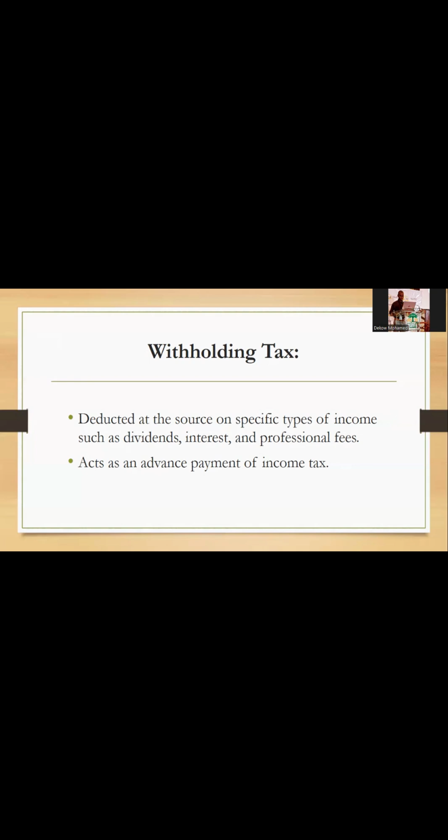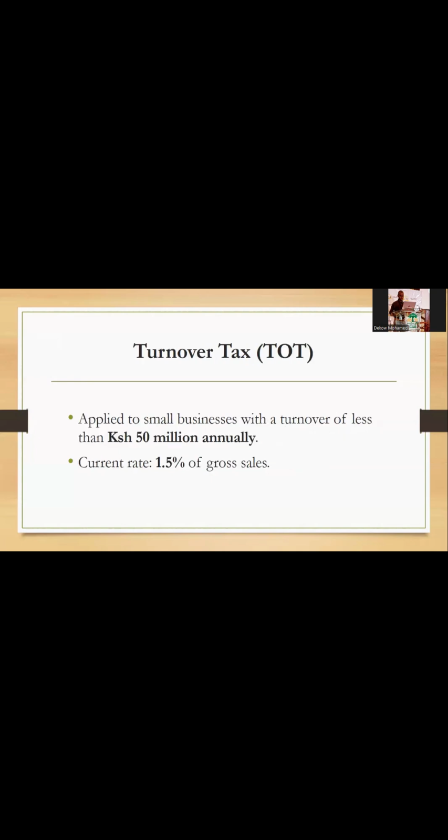And that 5% becomes an advance payment of income tax, whereby when you're filing your returns at the end of the year, that 5% is already subtracted from your total tax that you're supposed to pay. So it's an advance payment for the withholding taxes.